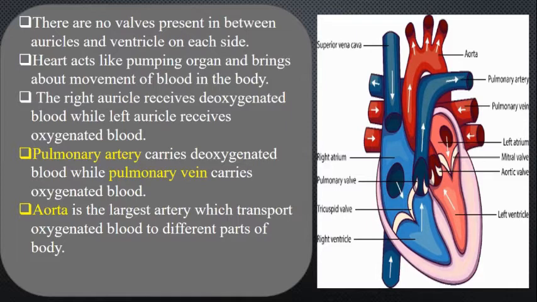Here, after oxygenation, the blood is distributed through an artery which is called the aorta to the different parts of the body. So children, this is the largest artery which is present in the body.